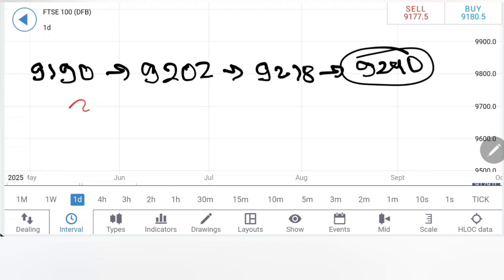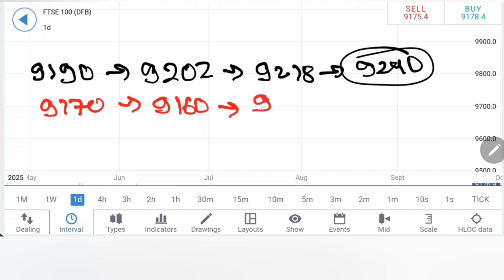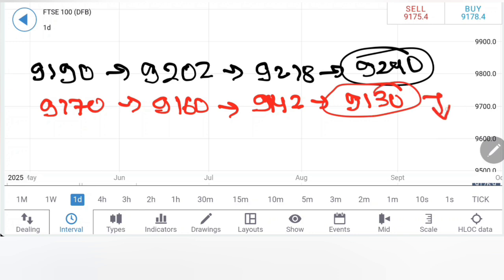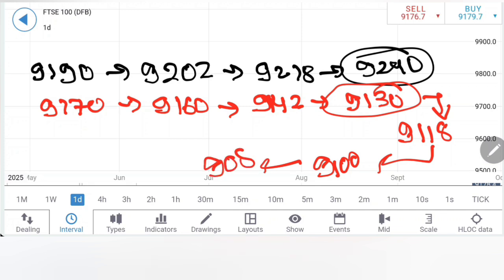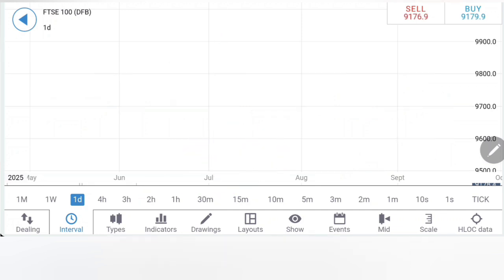On the downside, I will recommend a selling entry at 9170. Expect 9160, and then below 9160, 9142, and then 9130. Below 9130, expect more bearishness. Expect it to move towards 9118, 9100, 9080, and a drop below 9080 is the beginning of a correction here in FTSE 100. Trade accordingly.